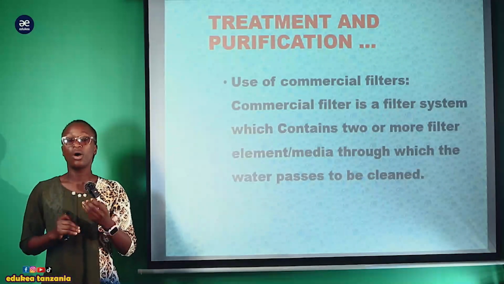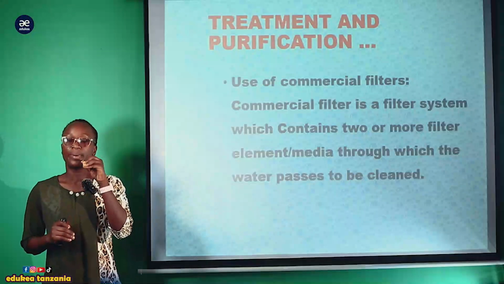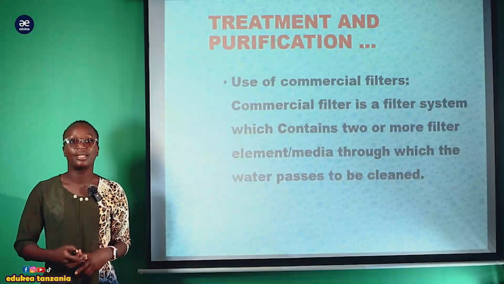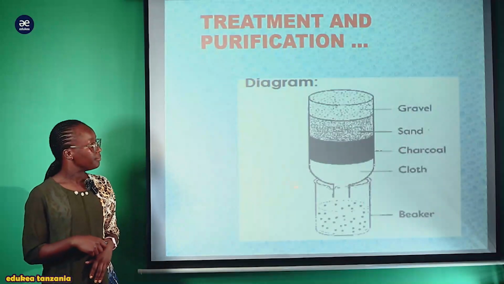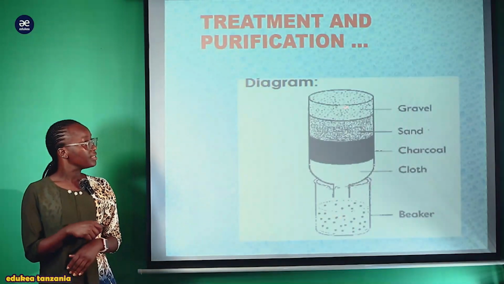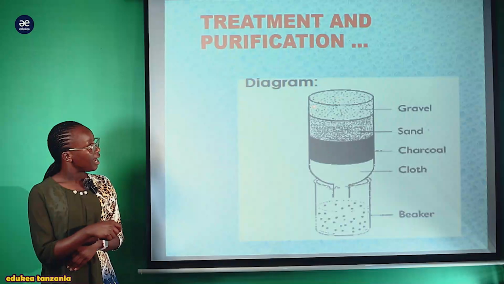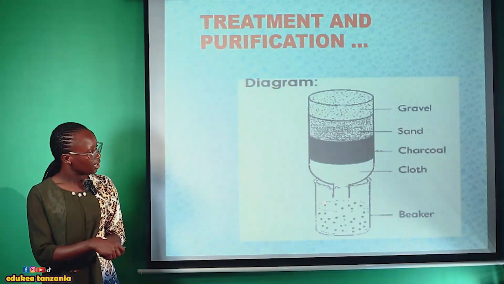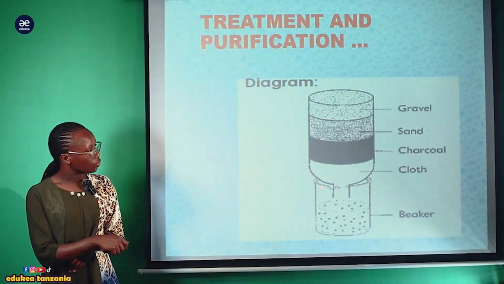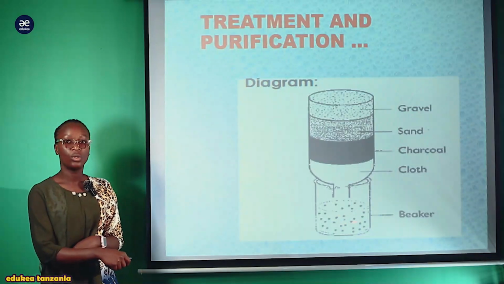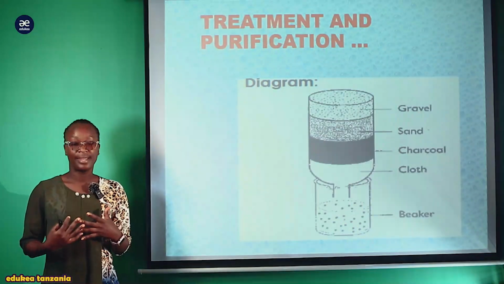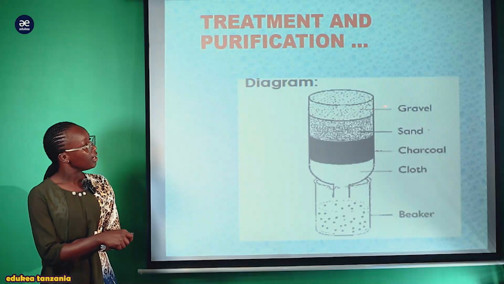For example, consider the diagram. This is a commercial filter. So you can see this is our filter, but under this filter tuna hii beaker au container, ambayo hii container ndo tunacollect water ambayo inakuwa tayari ishakuwa purified. And you can see there is one layer which is gravel, the second is the sand layer, the third one is the charcoal layer, and finally we have a cloth layer.